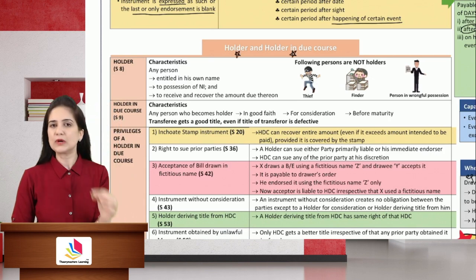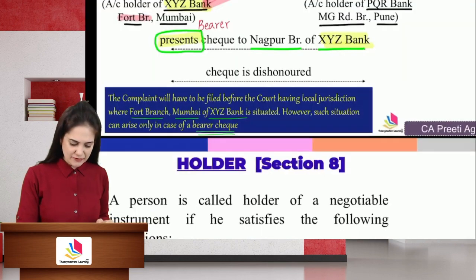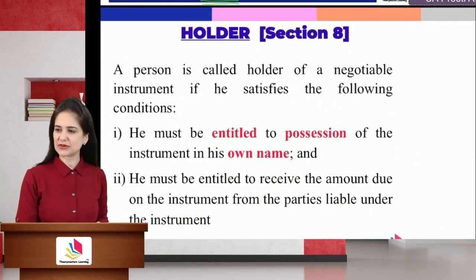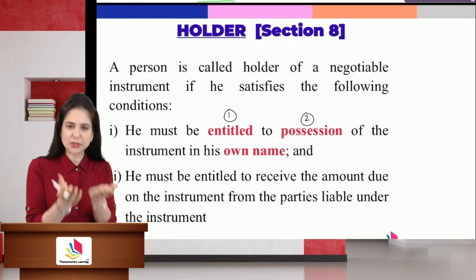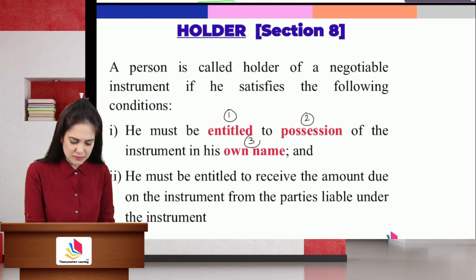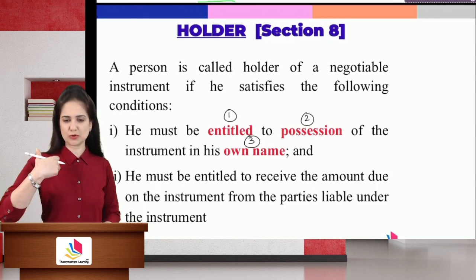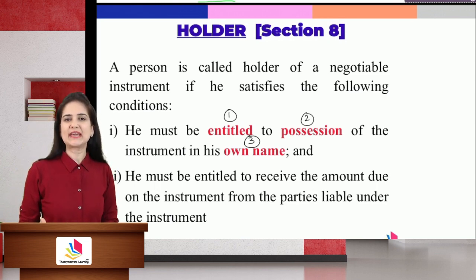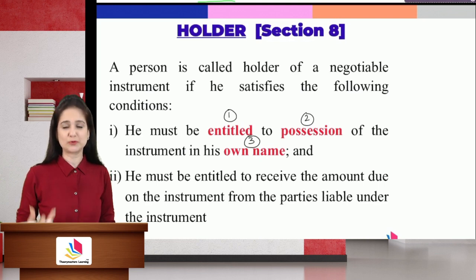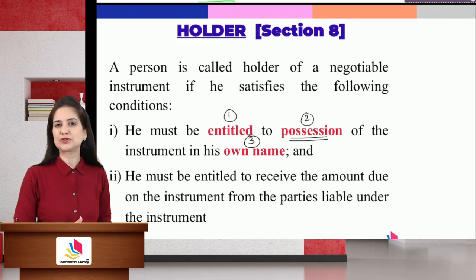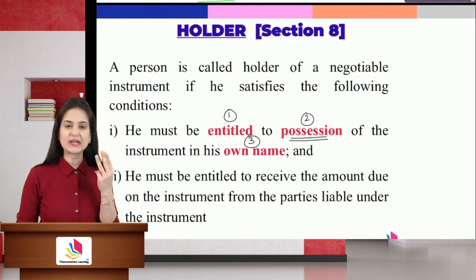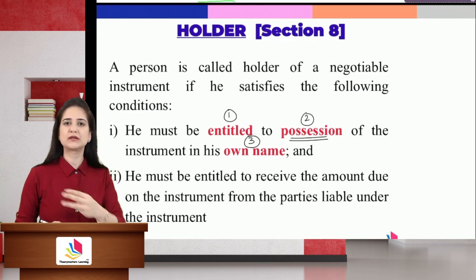Now, to be a holder, you need 3 elements. We had discussed those three elements, let me just revise it with you. To be a holder, you must have the entitlement to the instrument. You must be in possession of the instrument, and the instrument must be in your own name. Entitlement means you have the right to take action in case you don't get the benefit of the instrument. You can file a case in your name. You should have the possession of the instrument. It means you should have the delivery of the instrument. You should hold the instrument in your own name. If these three characteristics are present, then you are a holder.